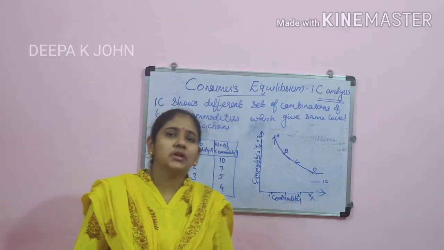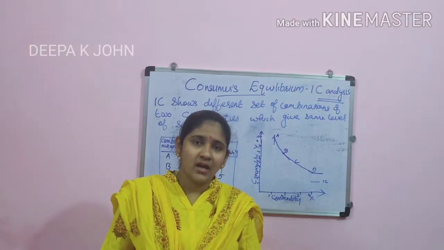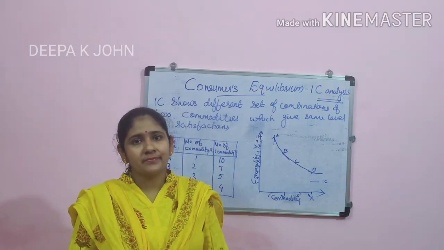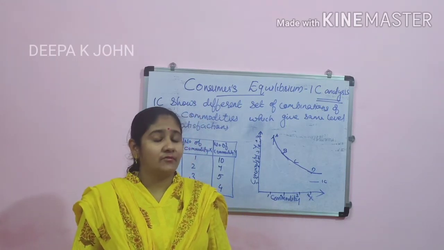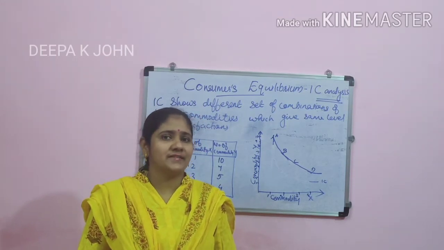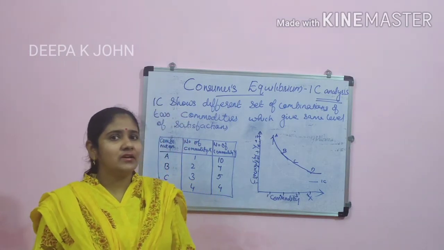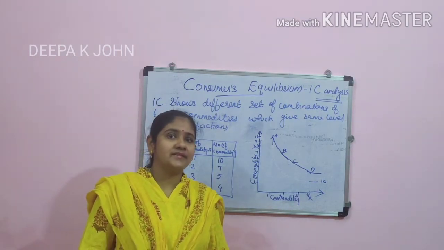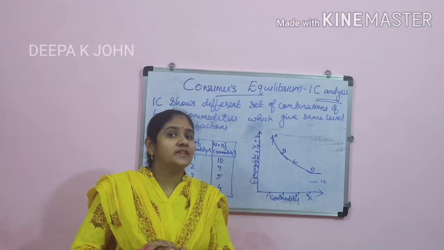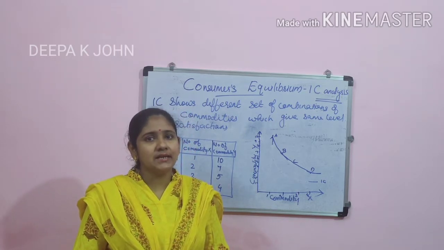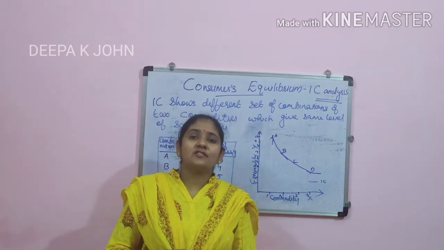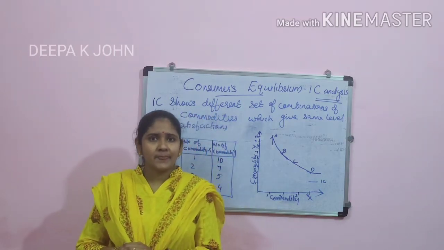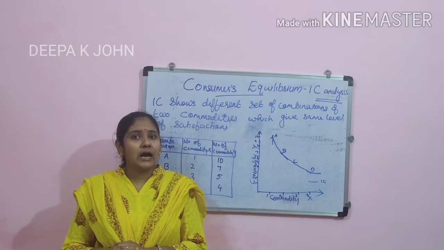The last two classes we were discussing consumer's equilibrium in the case of one commodity and two commodity cases. And when we were discussing those cases, it was based on marginal utility analysis. In marginal utility analysis, we are following the cardinal approach.